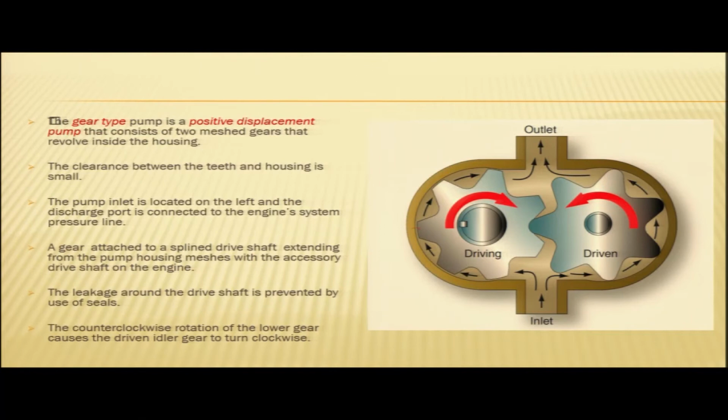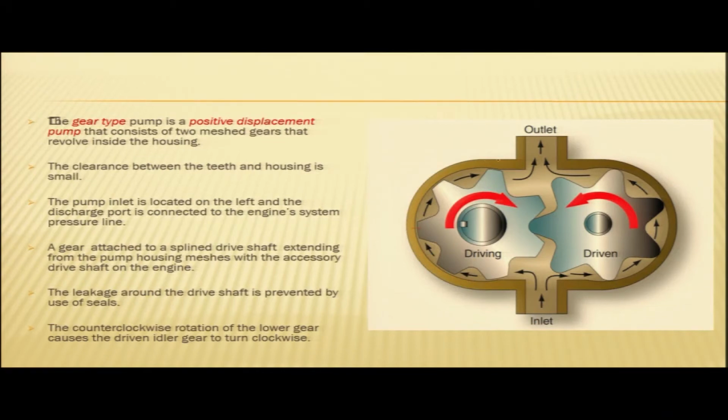The gear type pump is a positive displacement pump that consists of two meshed gears that revolve inside the housing. So these are the meshed gears. You can see the two gears here. This is your driving gear and this is your driven gear, two gears which are meshed to each other.